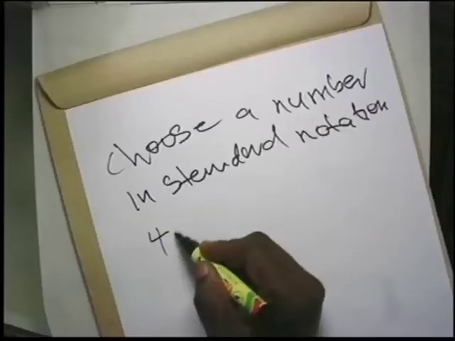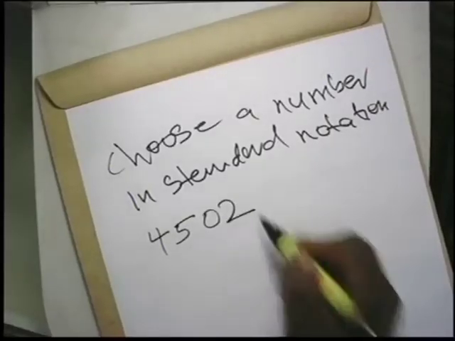Let me now give you the number in the notation. We have 4502.